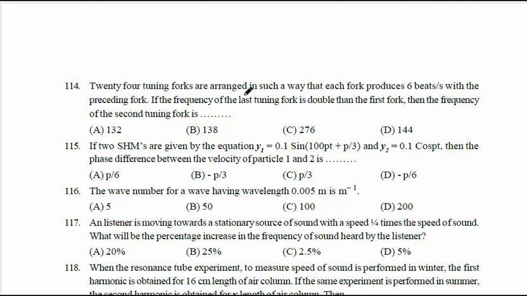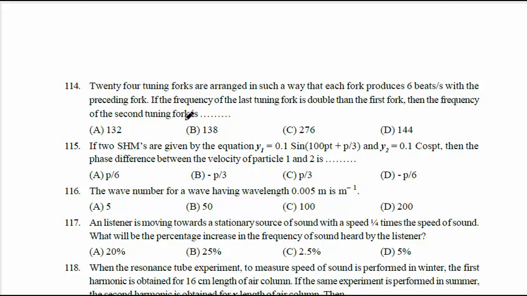24 tuning forks are arranged in such a way that they produce 6 beats with the preceding fork. Preceding means behind. The frequency of the last tuning fork is double that of the first tuning fork.